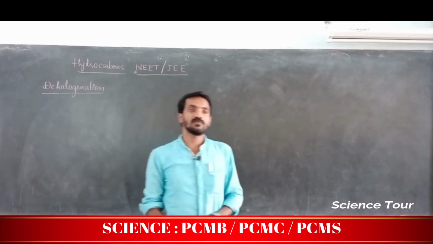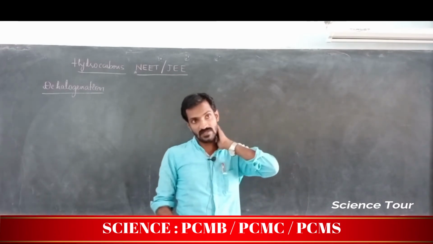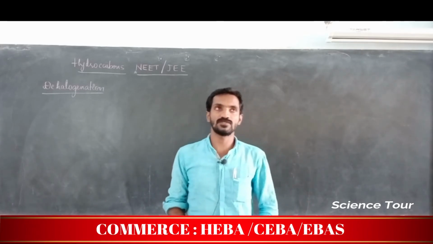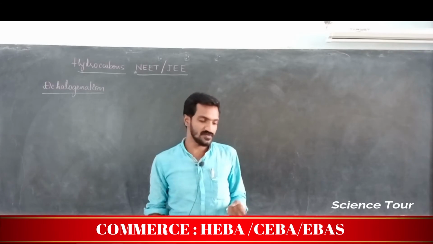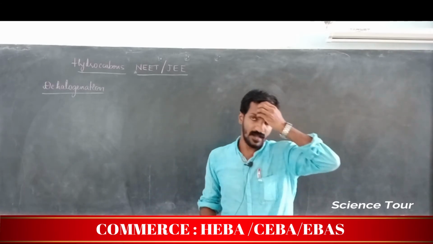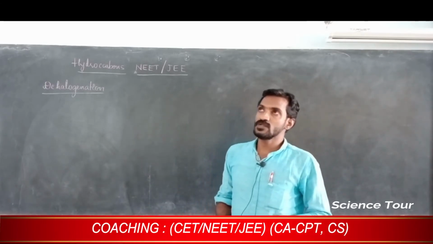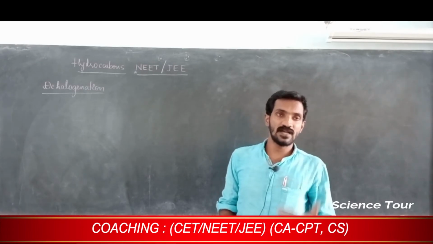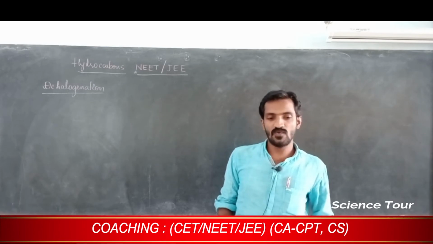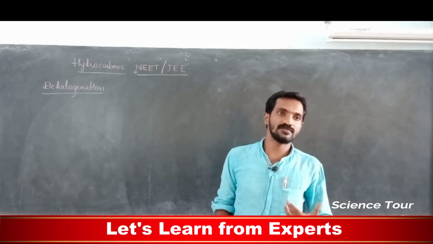In this one mainly we are going to discuss dehalogenation, removing halogens. So dehalogenation takes place in the presence of zinc and alcohol, and we can remove halogen.